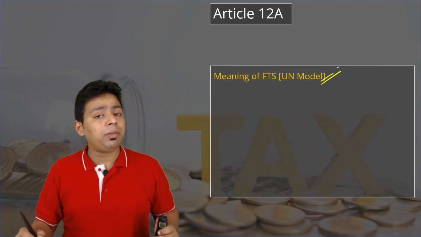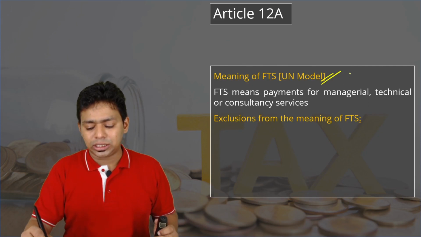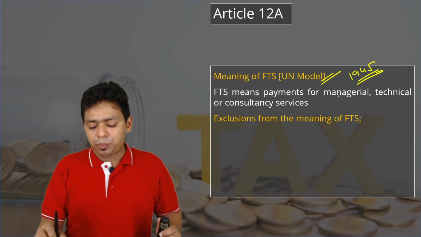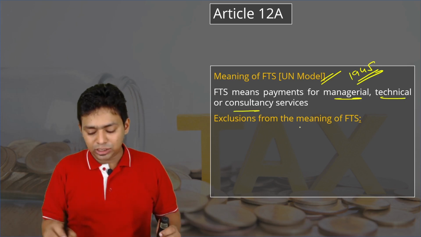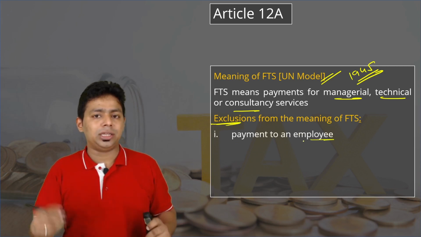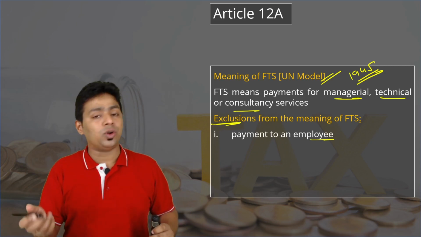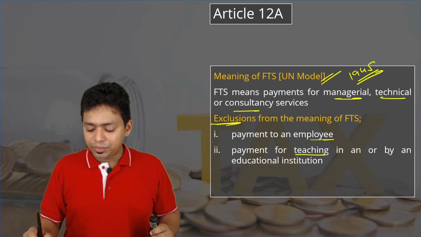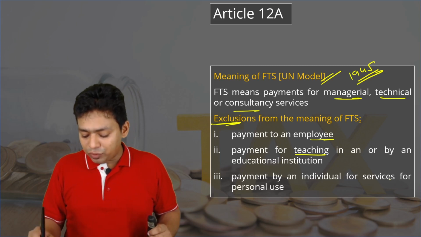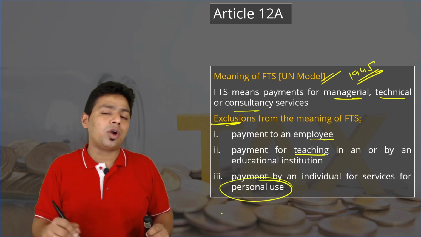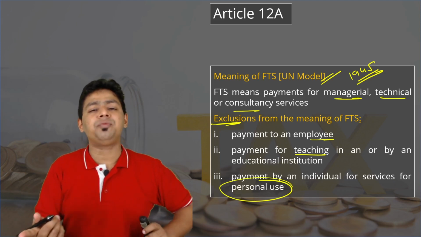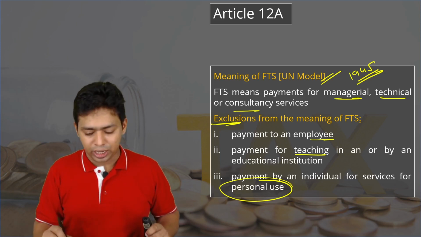So what do you mean by the meaning of FTS? Again, this meaning we have discussed in section 194J TDS. The same meaning is adopted here. Fees for technical services means payment for managerial, technical and consultancy services, but with exclusions. Payment to an employee is not a professional payment. They are just employees, so it is covered in the salary concept. It is not fees for technical service. Payment for teaching in or by an educational institution: teachers are not providing technical services. Payment by individuals for personal use: for personal use, obviously we are not going to consider it, and it is only for business transactions that you can have a right. If you are making the payment for personal use, obviously the taxability will not arise.